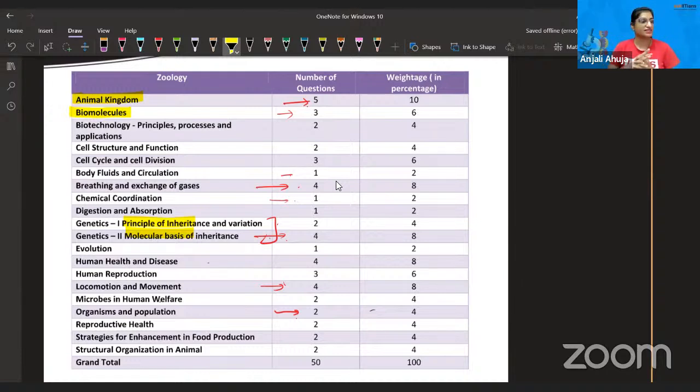Please give it a sight. Screen is open in front of you. I have given you analysis of year 2023. I've given you analysis of year 2022, and 21 data is in front of you, and now you can understand how all these chapters are important, and some chapters are missing also. If you don't see any chapter in this living world, I was surprised, a question to आना चाहिए, but I don't know why they are taking that chapter for granted. Reproduction in organism, that is also.